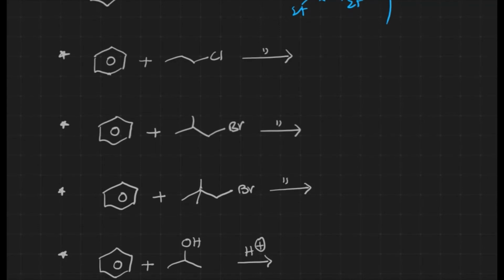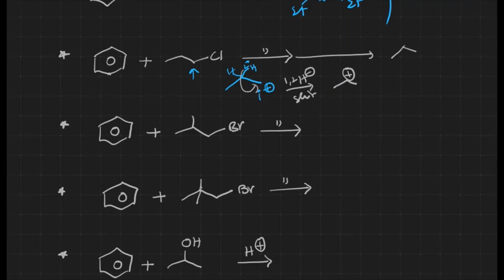Now here with the Lewis acid, when Cl gets out, carbocation generation takes place at this particular carbon. This carbocation is primary, but the adjacent one is secondary, because of which we can expect some rearrangement. Carbocation rearrangement takes place. Because of a 1,2 hydride shift, we get the carbocation at this position.